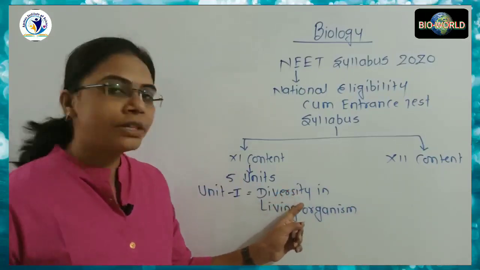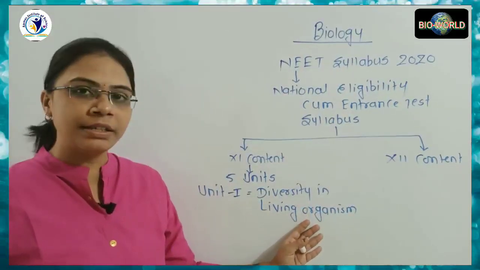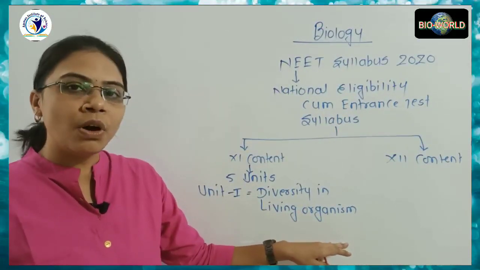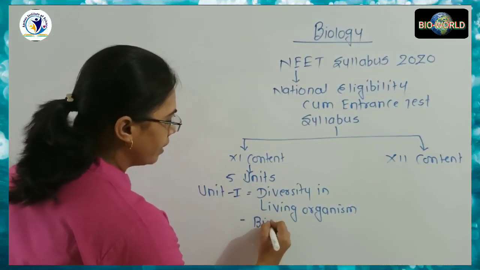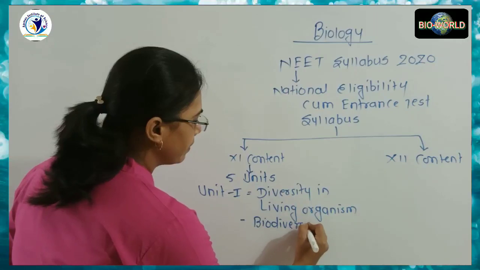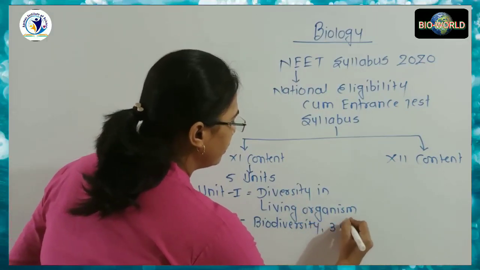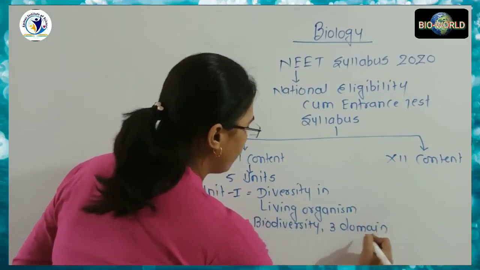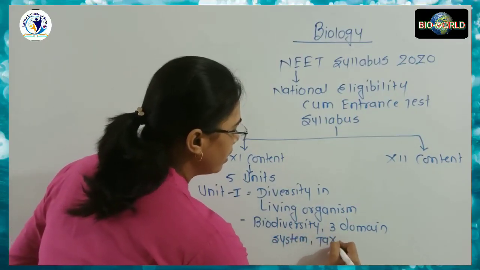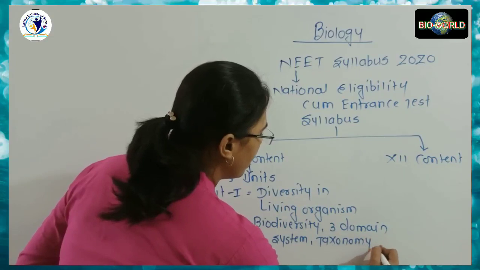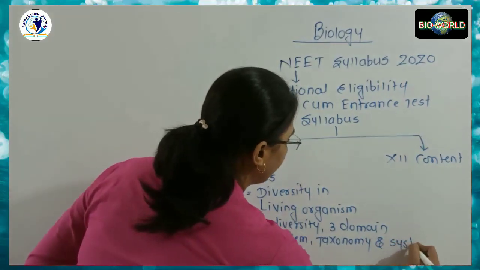And this first unit, diversity in living organism, consists of various subtopics. So subtopics are the biodiversity, then the 3 domain system of classification, then the taxonomy and systematics.